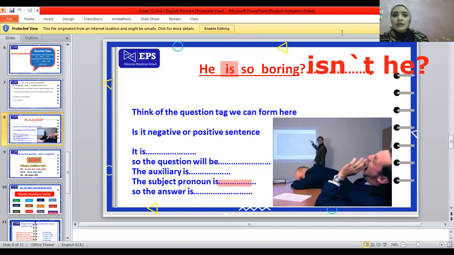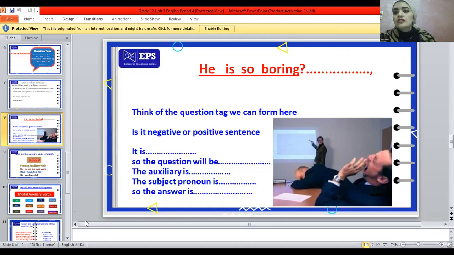So I just ask myself a couple of questions before saying the correct answer. Is the sentence positive or negative? What is the auxiliary verb I will use? And number three, where is the subject pronoun? Easy peasy. Okay, so we learned about positive or negative, and we have learned about the subject pronoun, the pronoun that I'm going to use like I, we, they, you, he, and she.